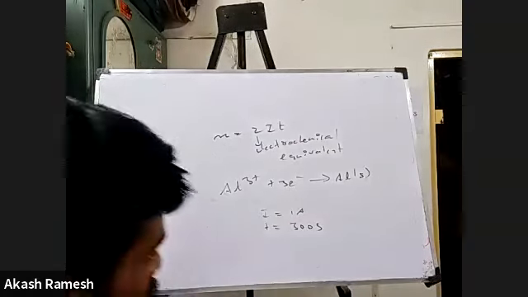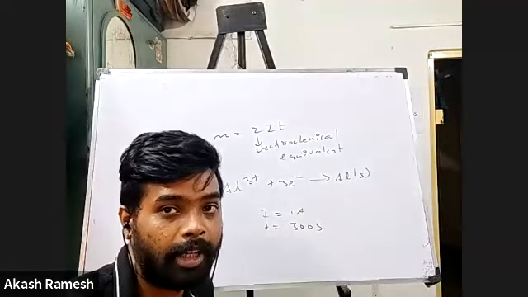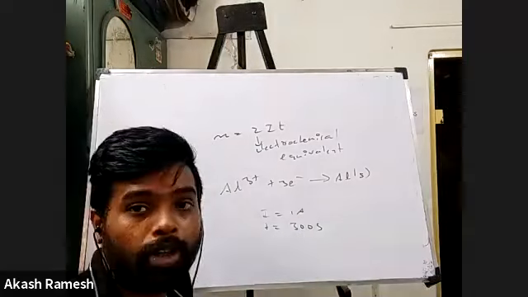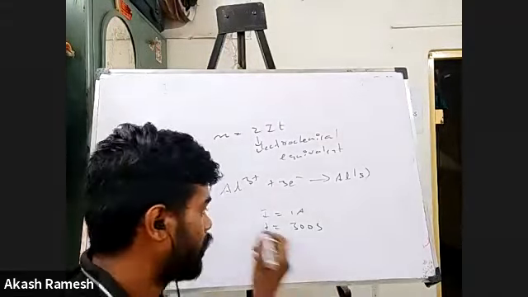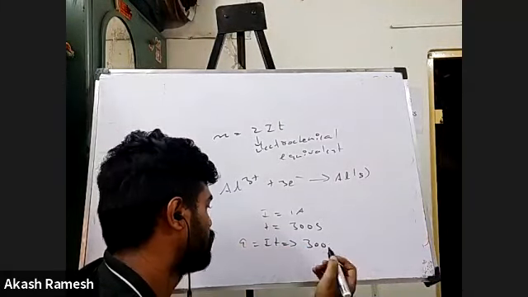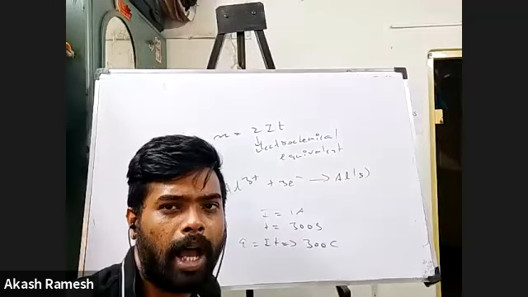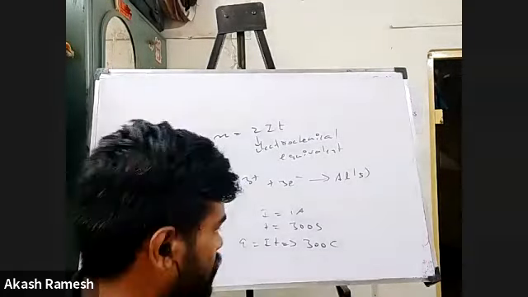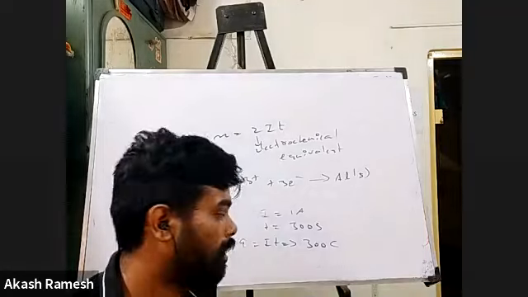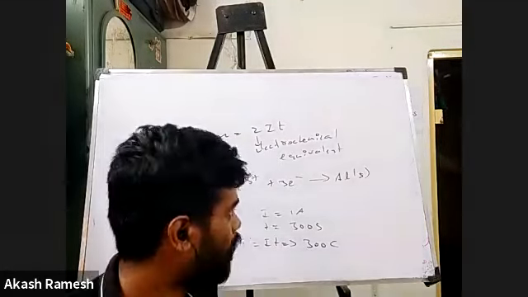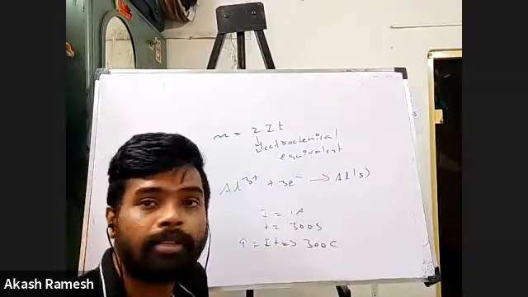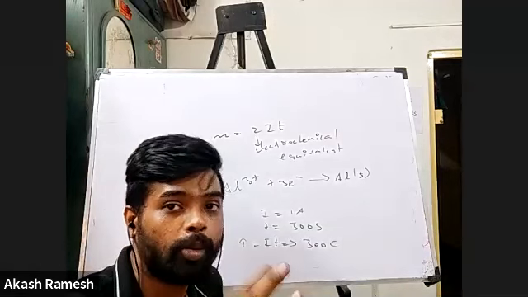Now please understand that I'm going to use one extra formula here, right? So, okay, first, let me calculate the amount of charge which is getting flowed, right? So I know charge is equal to I into T, which will be 1 into 300, which is 300 coulombs. Ampere second is what is coulombs. 300 coulombs is the amount of charge getting passed into the electrolytic solution, right? Fine. Now basically what I'm trying to do here is I am trying to do the stoichiometry with respect to electrons, right? I'm trying to do stoichiometry with respect to electron.